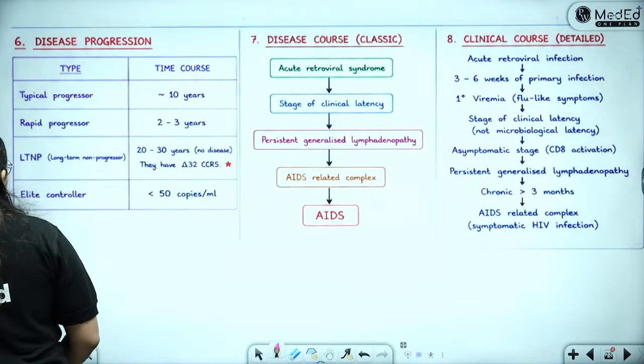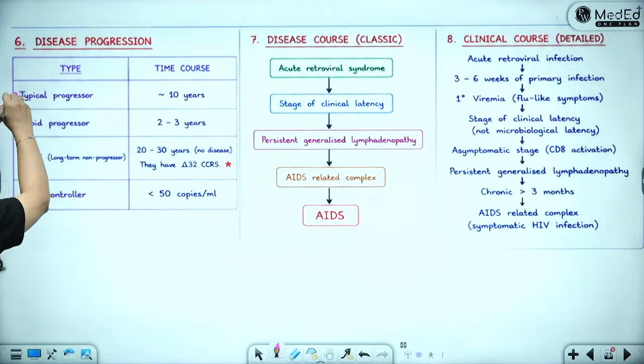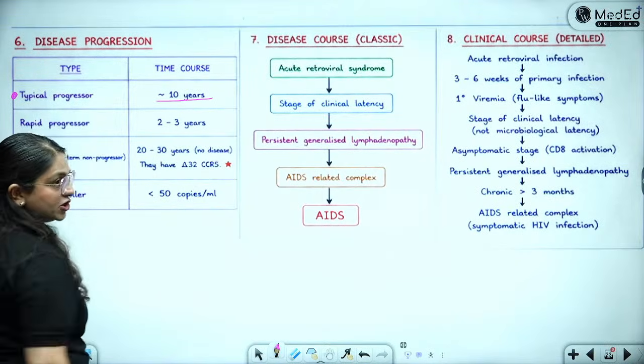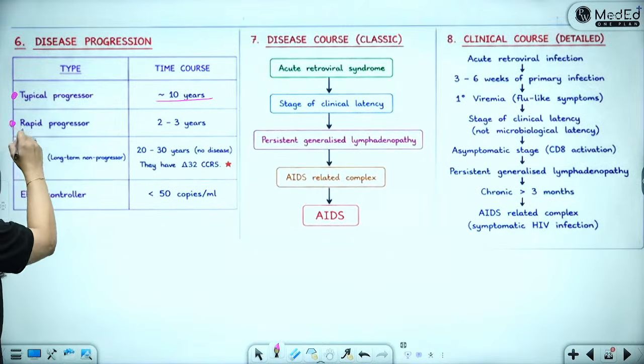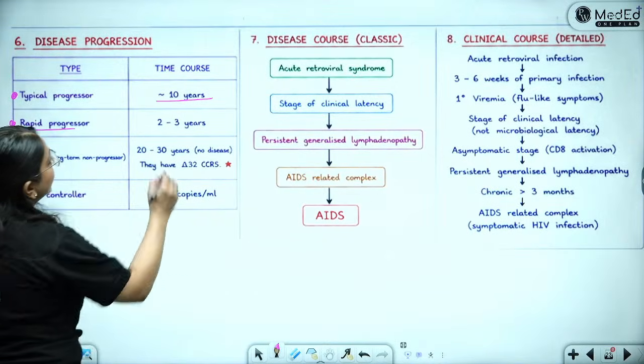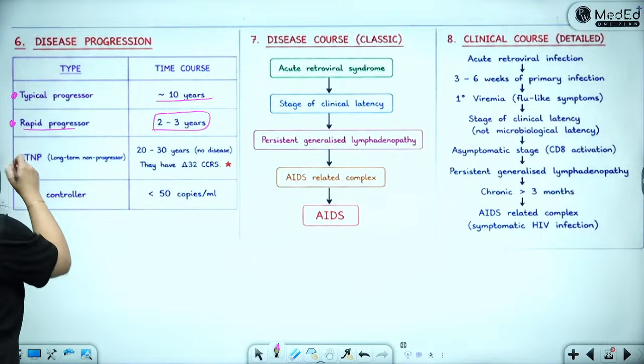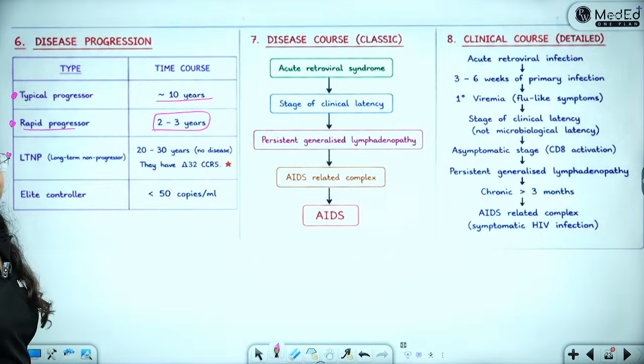So disease progression can be of different types. There are some typical progressors in which the signs and symptoms come after 10 years of infection. Then there are some rapid progressors, poor people, in whom the clinical symptoms start coming within 2 to 3 years. And there are some long-term non-progressors.